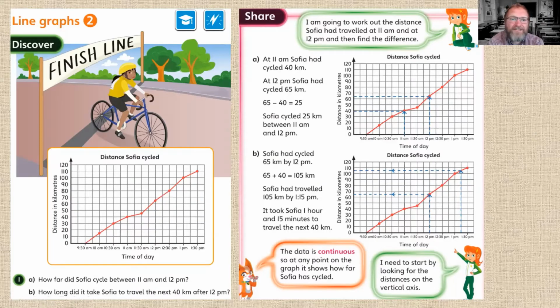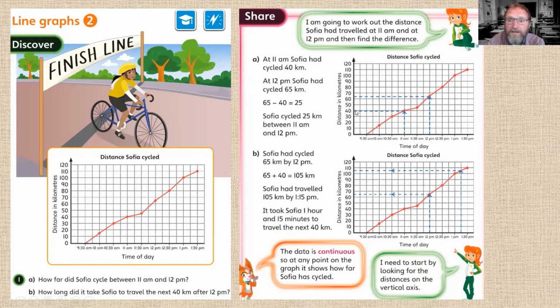Let's share our answers now. Question 1a says, how far did Sophia cycle between 11 a.m. and 12 p.m.? At 11 a.m., she'd cycled 40 kilometers, and we can see that there on the line graph. At 12 p.m., 1 hour later, she'd cycled 65 kilometers.